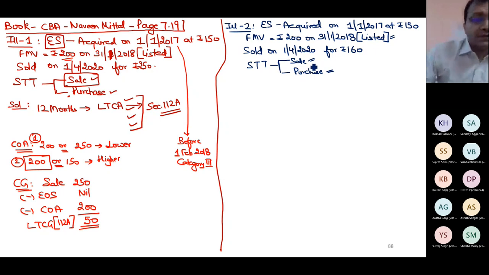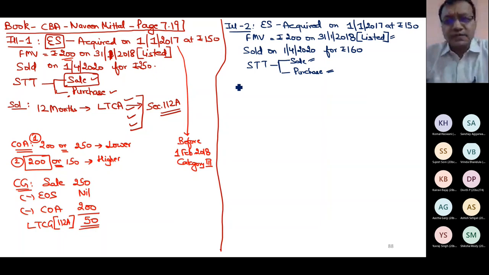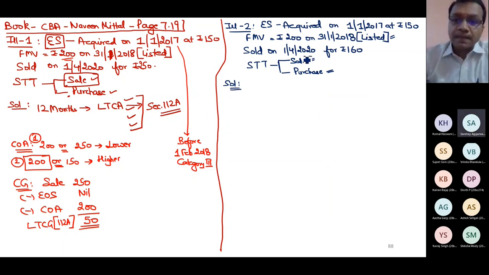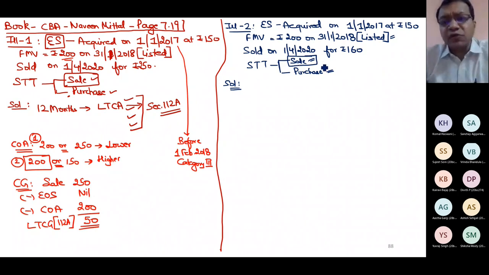Now first you tell me, ignore 112A. First, the main foundation is what? Long term or short term? Hurry up. Long term. Since at the time of sale STT is paid, it means by default it is listed. And since these are equity shares, listed shares, 12 months.